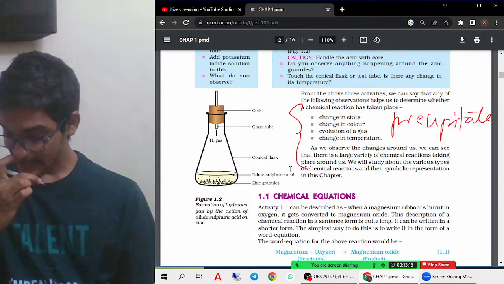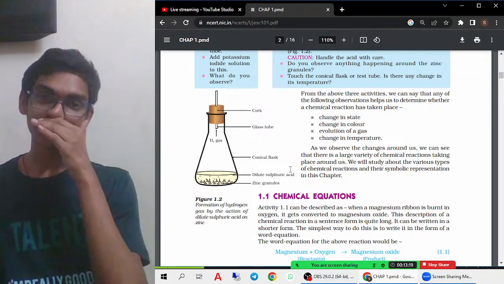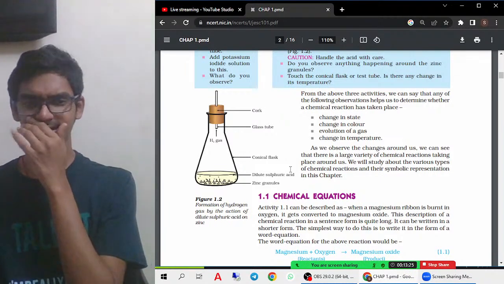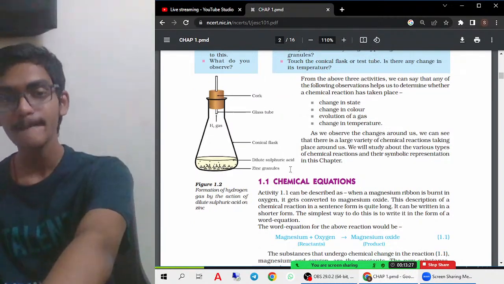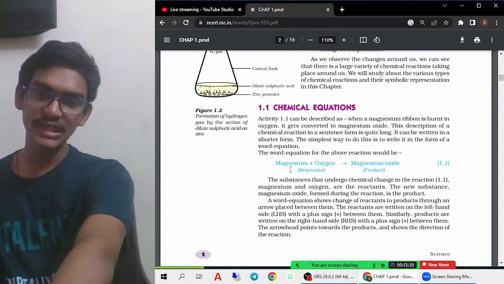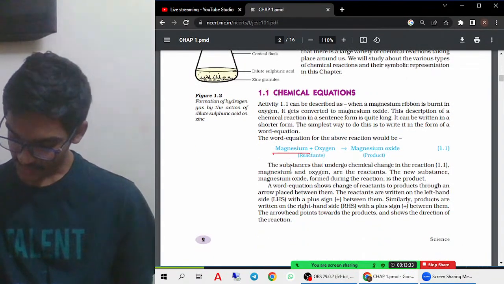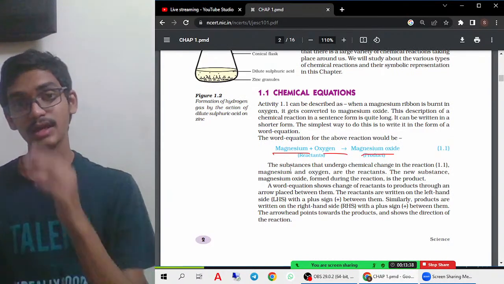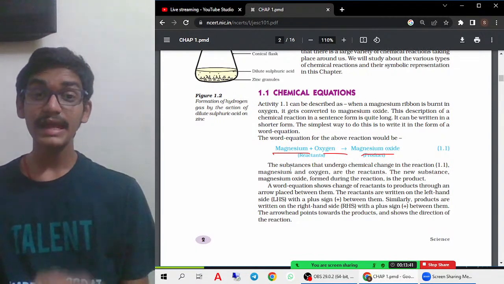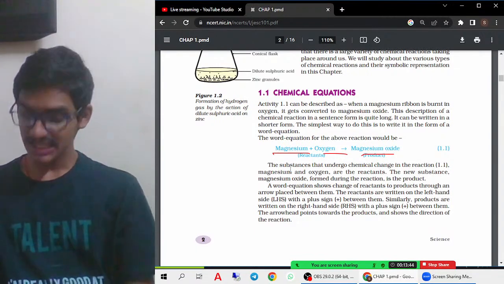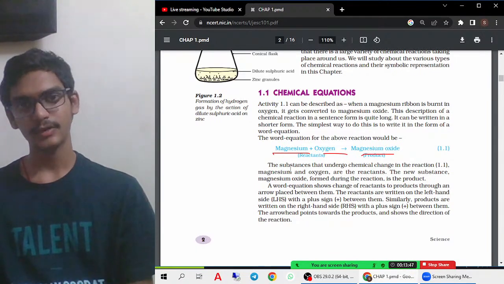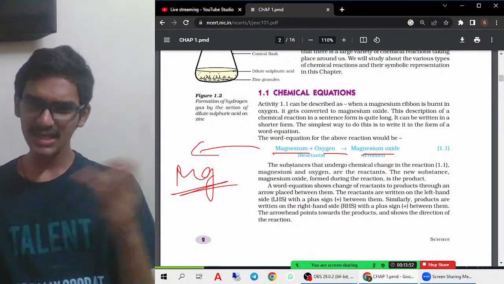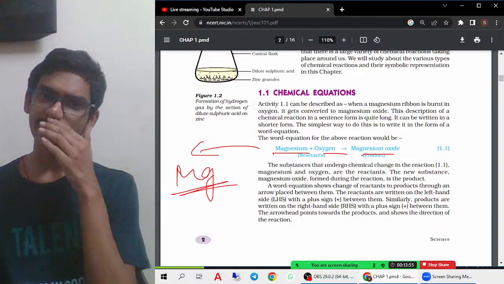Now let us try to understand what are the chemical reactions. A chemical equation is nothing but a shorthand notation of the chemical reactions. Okay, if you see here magnesium, oxygen, magnesium oxide, you can easily tell. But there are some kind of equations wherein a lot of things have to be written. In that case, if you write everything in word form, it will take a lot of time to write also. Therefore, we use a different kind of thing, that is symbols. These symbols will help us in time saving, and also help us in understanding the equations easily.